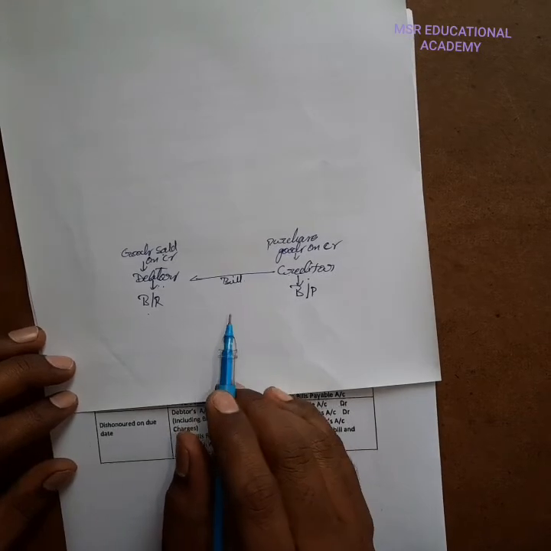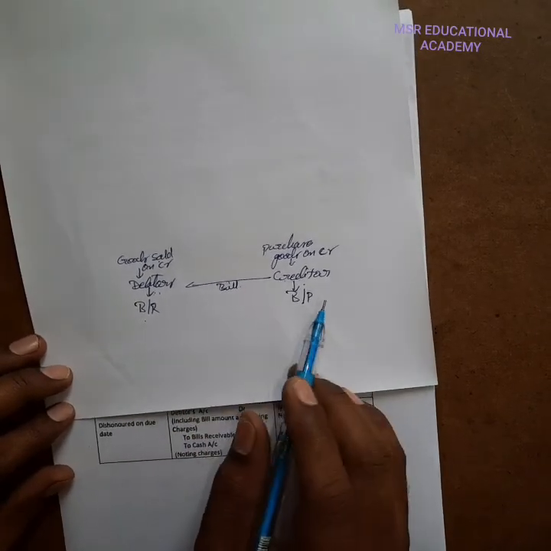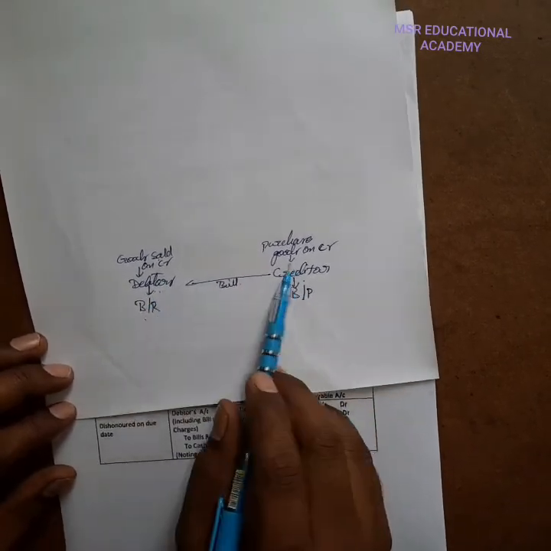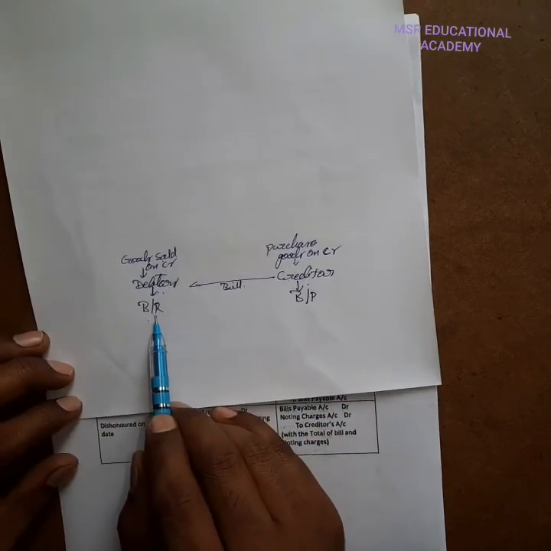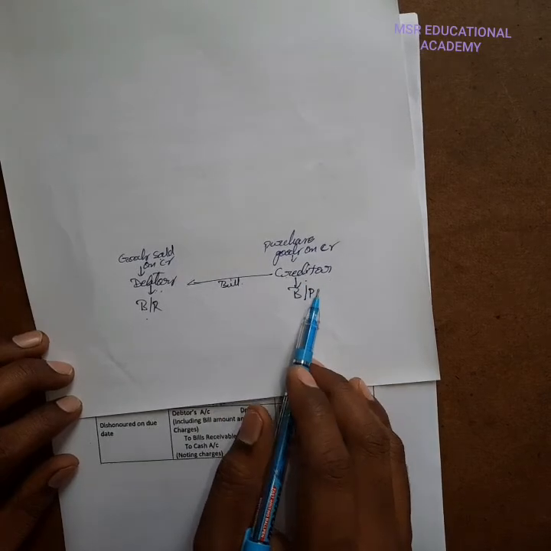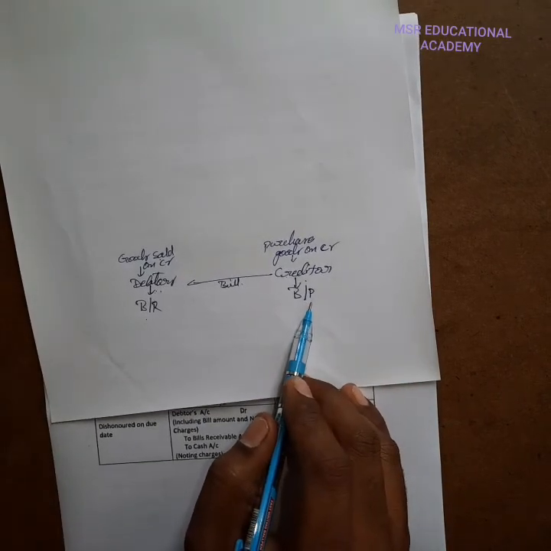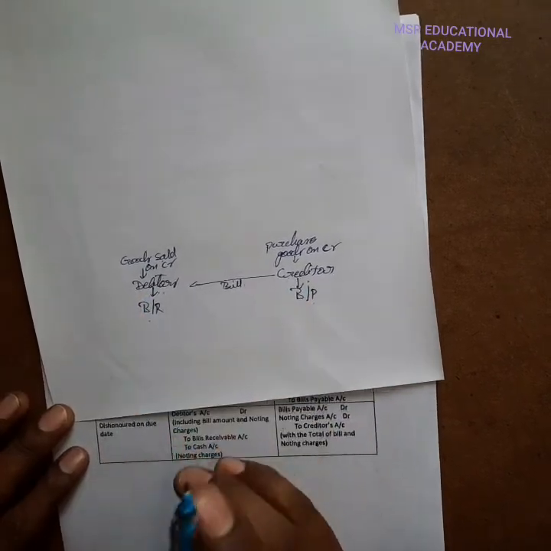That is only the relation. So you know the sales entry and purchase entry, and we can discuss how to write the bills receivable entries and the bills payable entries in the books of creditor and in the books of debtors.